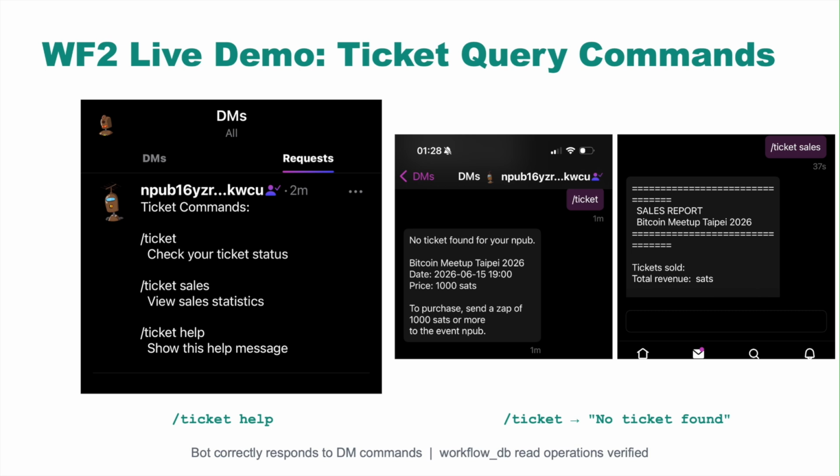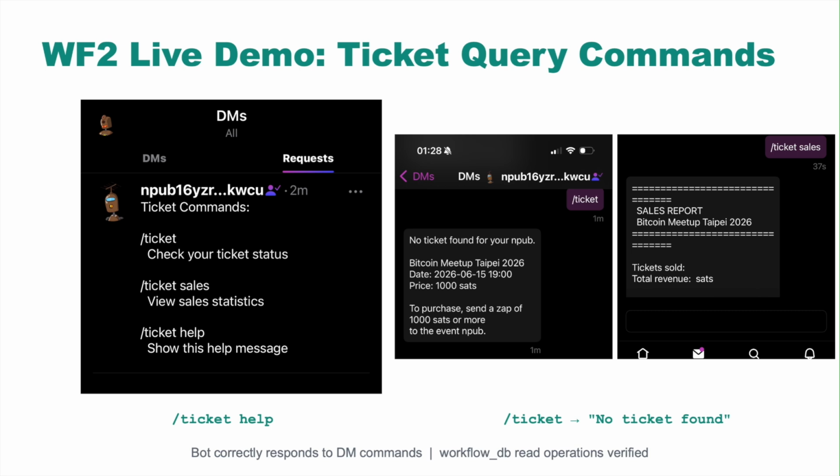Let me show Workflow 2 in action. On the left, I send /ticket help to the bot via demos. The bot correctly replied with all 3 available commands. In the middle, I sent /ticket to check my ticket status. The bot responded with no ticket found and included the event details with purchase instructions.